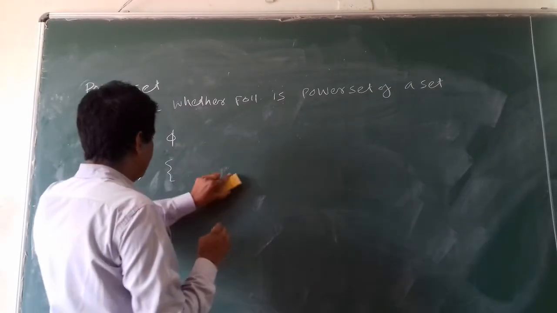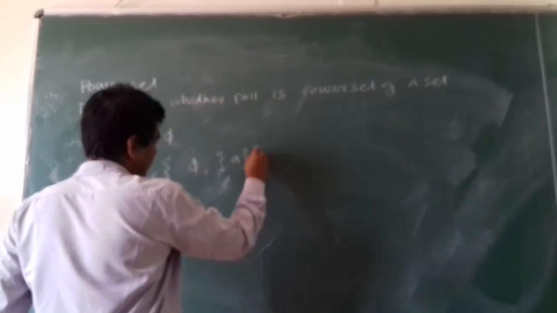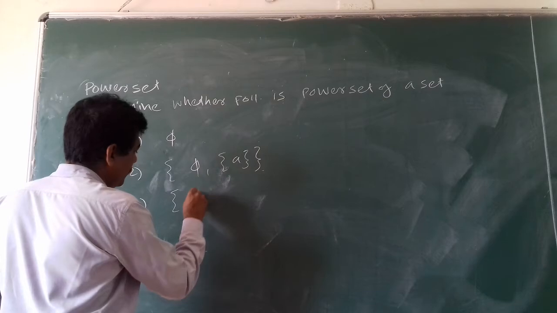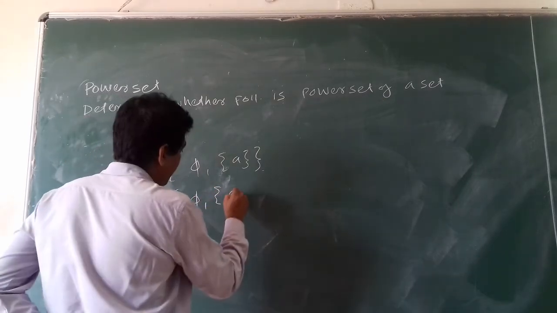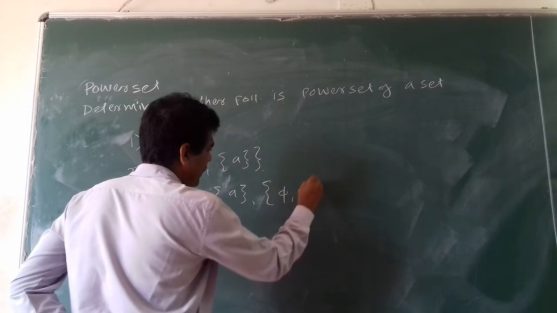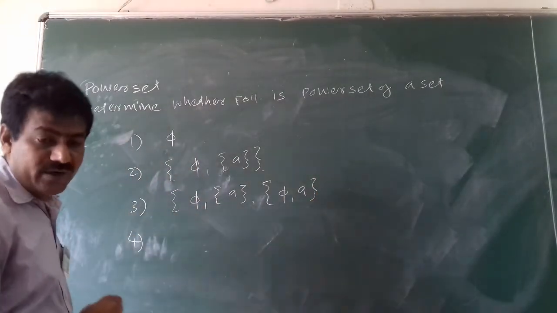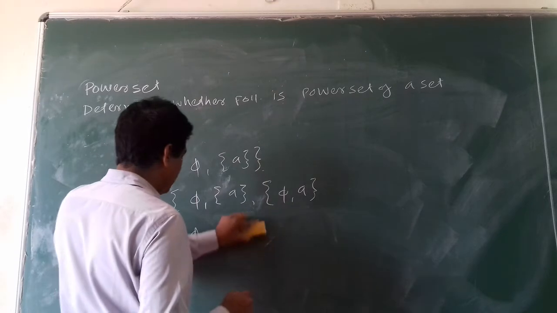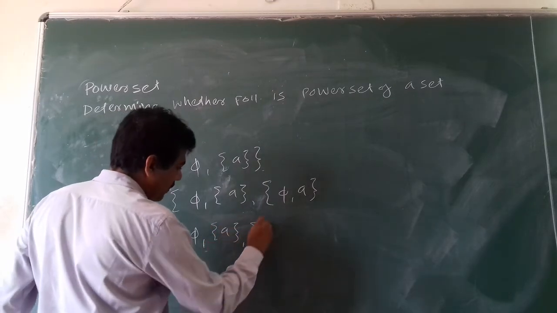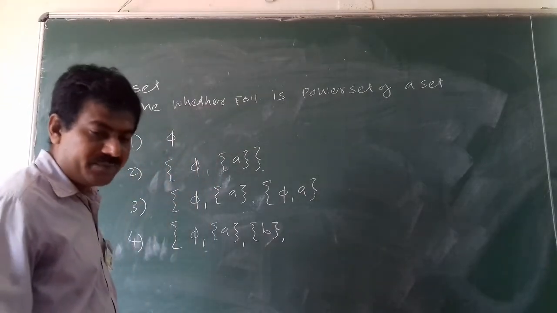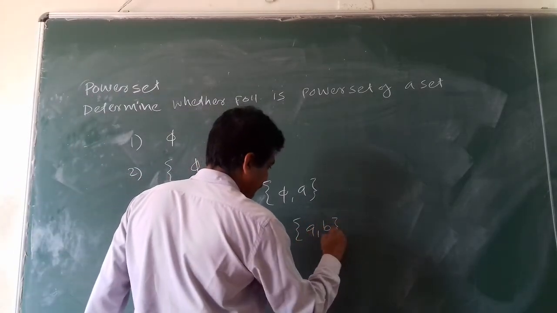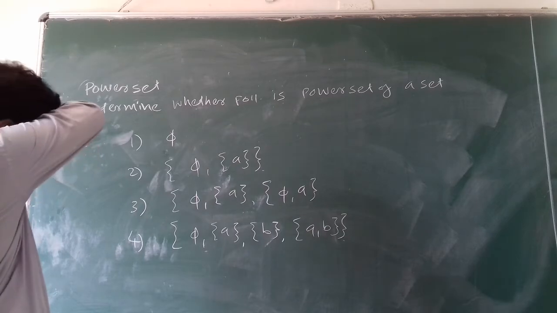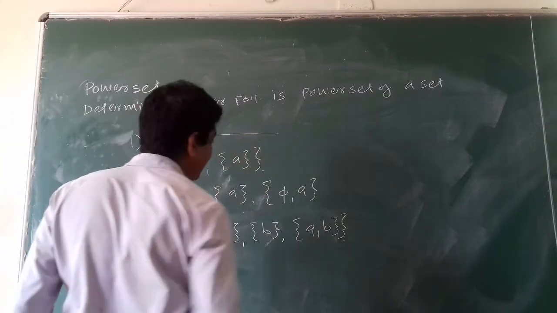Next, the empty set is there, and in a set, A. Next is three elements: phi, a set of A, and the combination of these two, phi and A. And the fourth one is the four elements: phi, A, B. So obviously A, B will not be there because a power set is a set of all possible subsets, not elements. Okay, so these four are given.